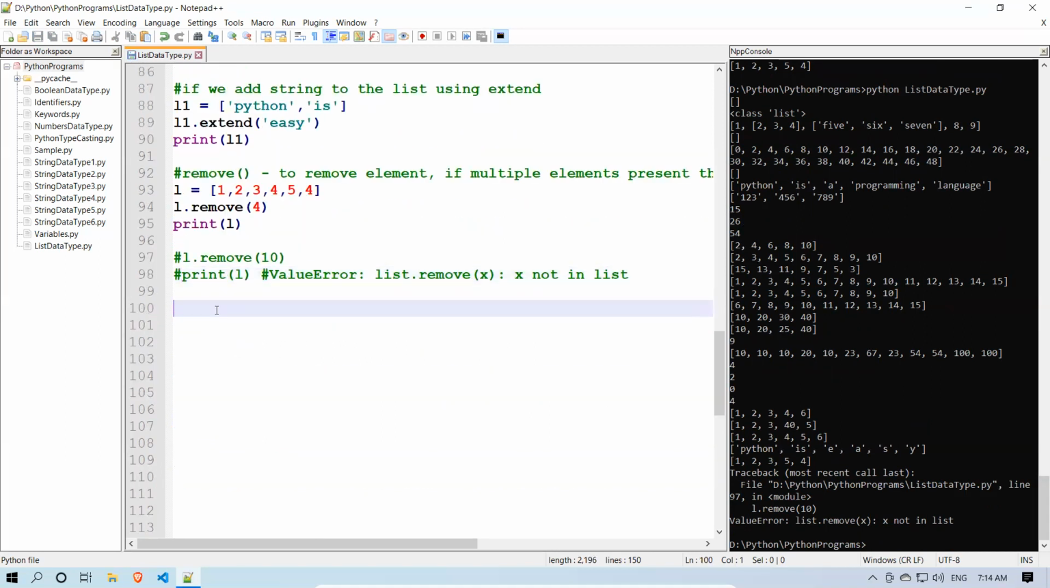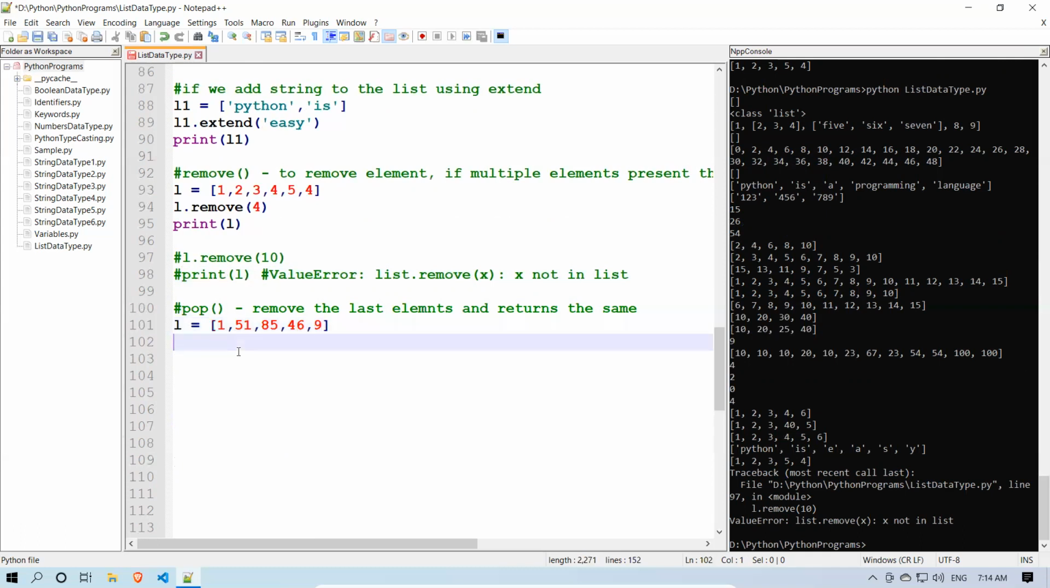the remove method. Now we'll use pop. What will pop do? Remove the last element and return it. Okay, L equals 1, 51, 85, 46, 9. Okay, so print L dot pop.